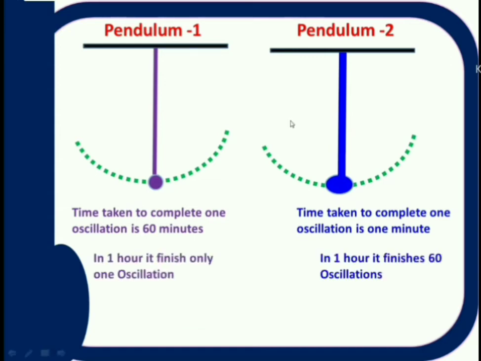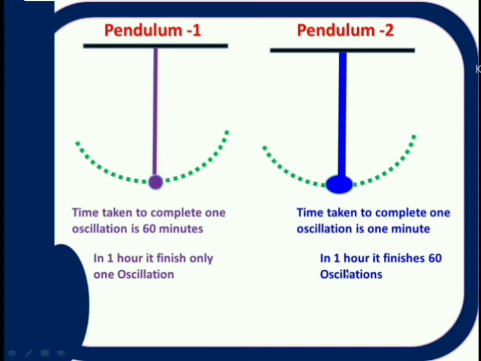If I start both at the same time, then the first one will complete its oscillation after 1 hour. But the second one, in the same time, in 1 hour, will complete 60 oscillations, because it takes 1 minute to complete one oscillation. So the speed of oscillations is more in the second one, and less in the first oscillator.